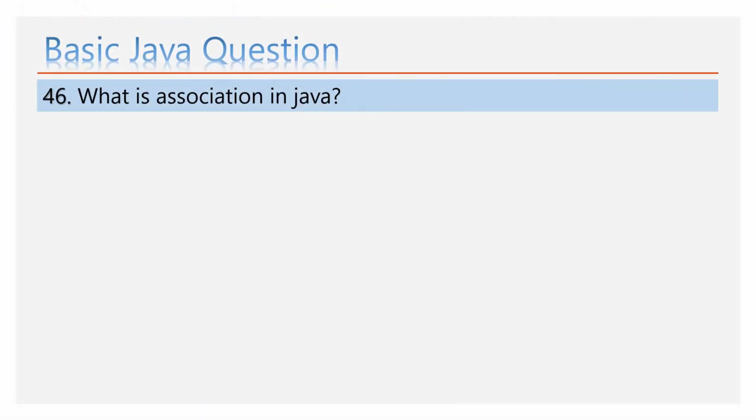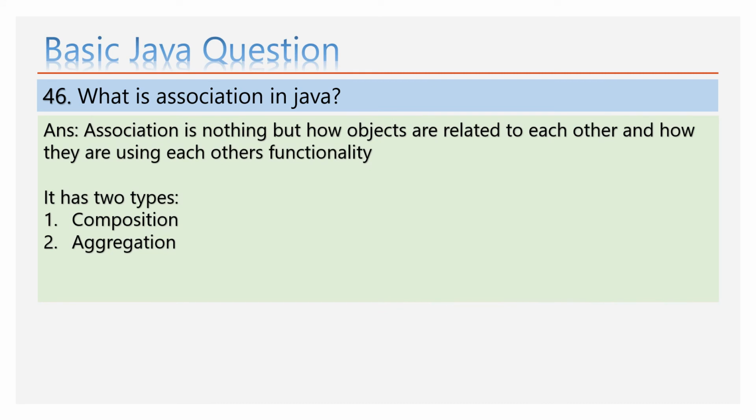What is association in Java? Association is nothing but how objects are related to each other and how they are using each other's functionality. It has two types: 1. Composition. 2. Aggregation.